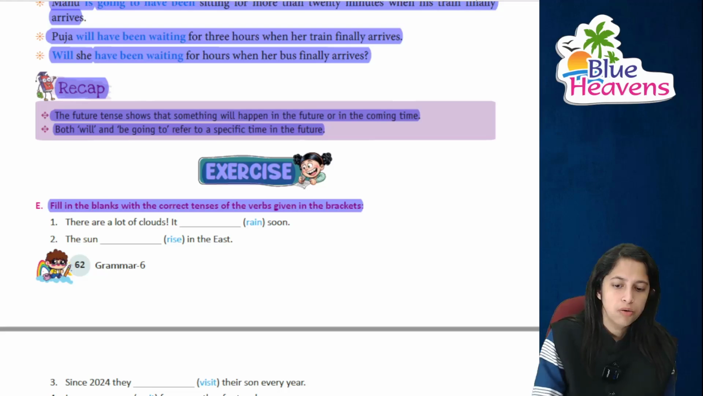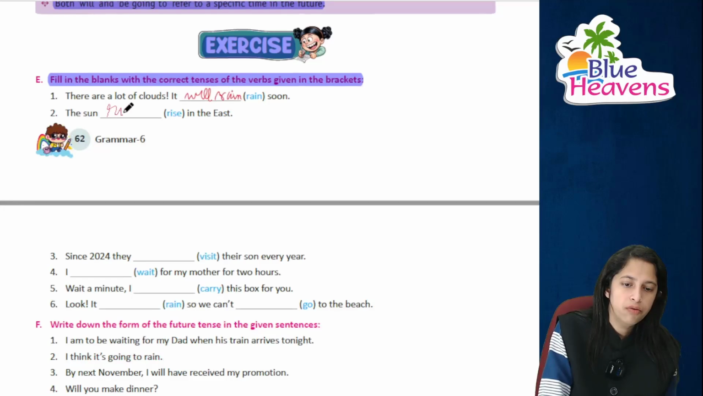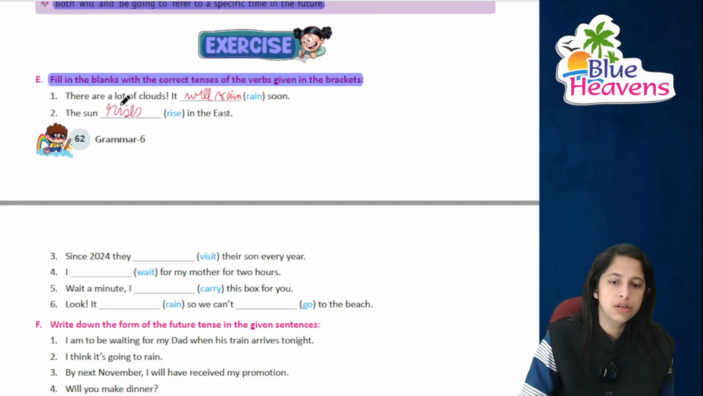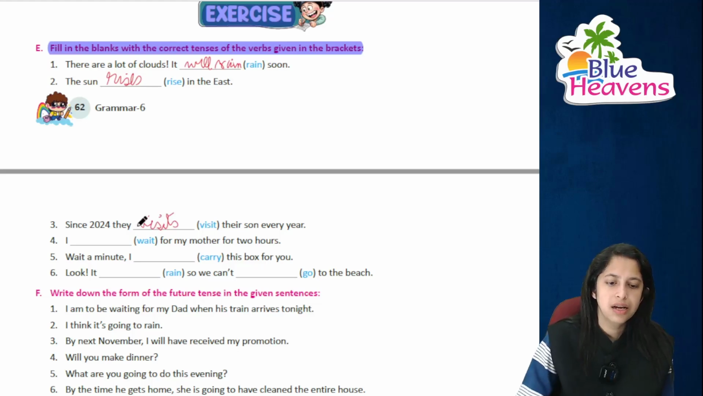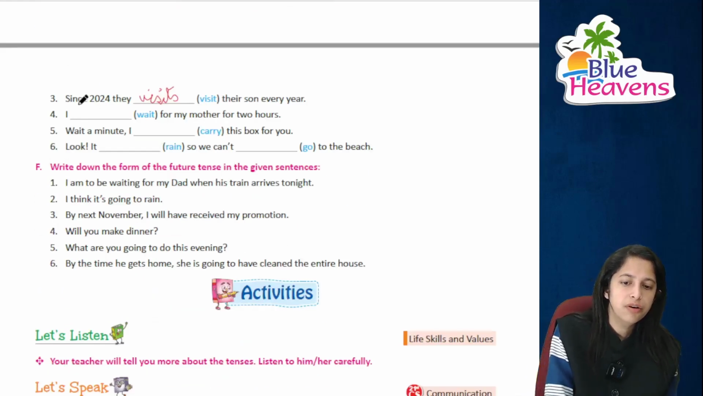There are a lot of clouds and it will rain soon. Right, the sun rises in the east. Sun जो है वो rise करेगा east में. Since 2024 they visit their son every year. हर साल जाते हैं. I have been waiting for my mother for 2 hours. So I have been waiting.